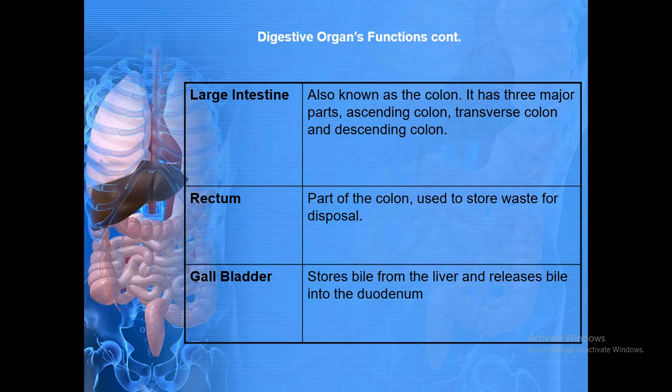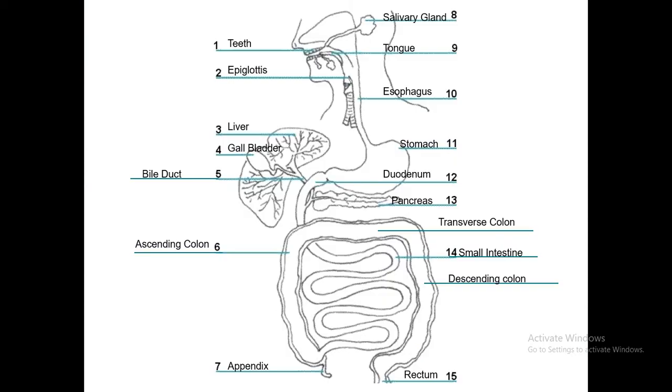I think gallbladder is repeated. It stores bile from the liver and releases bile into the duodenum. This is the digestive system.